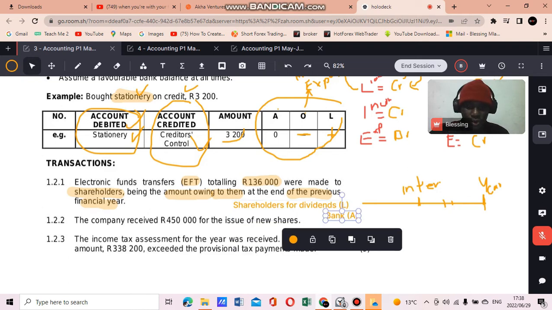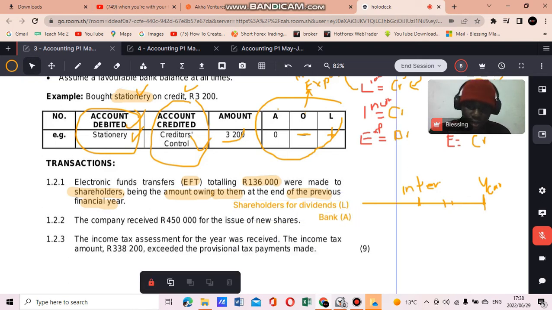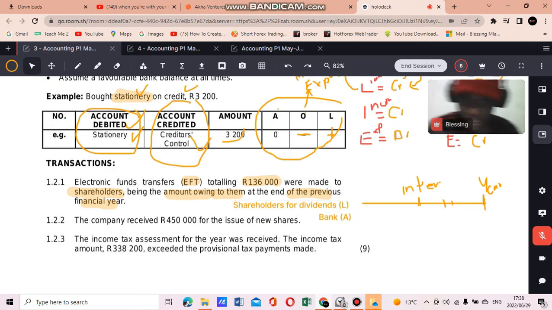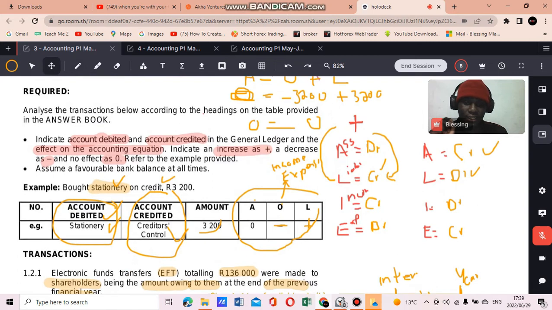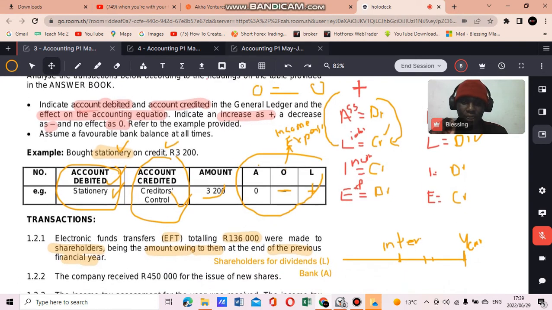So you go back to your diagram, right? We've identified the accounts and identified whether they are assets or liabilities. Now let's see what increases, what decreases. We're paying money, meaning that our bank balance decreases, meaning that our assets are decreasing. We go back to our diagram. Where do our assets decrease? They decrease on the credit side, meaning that the account that will be credited is your bank figure.